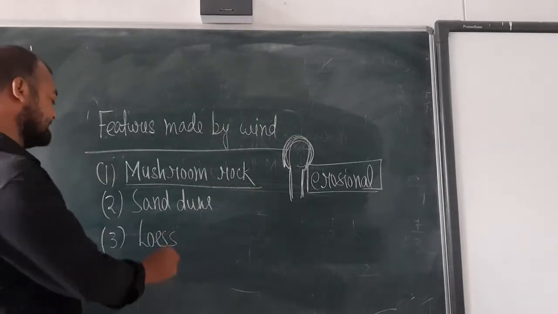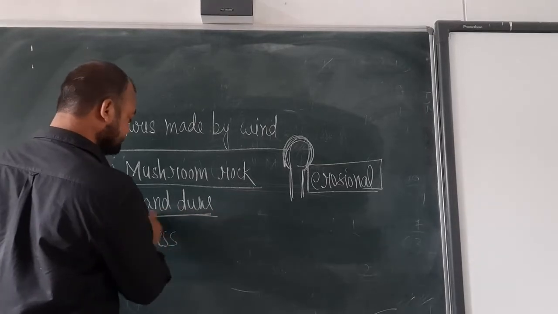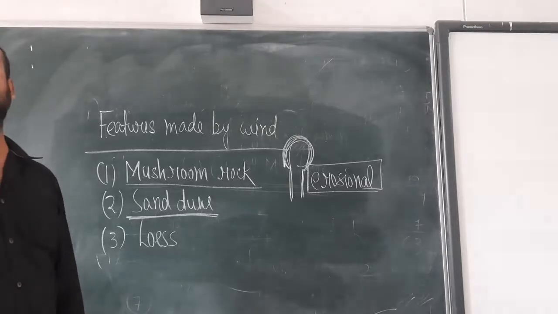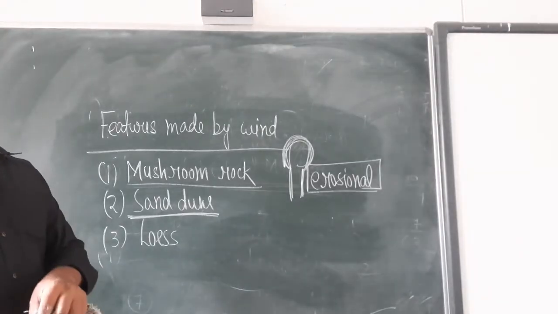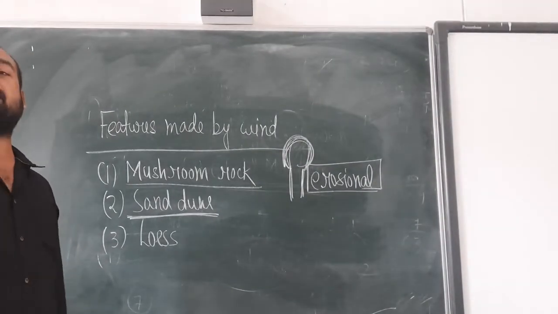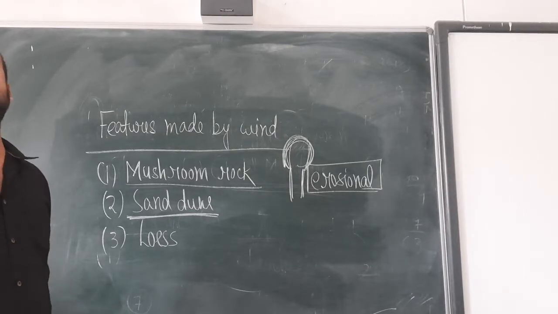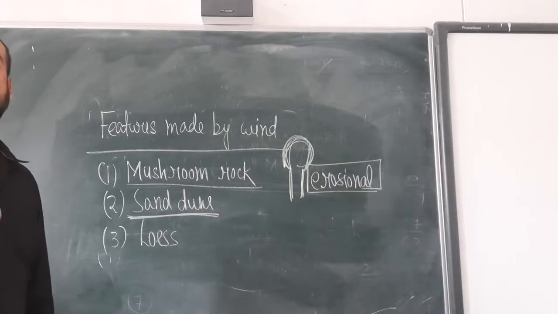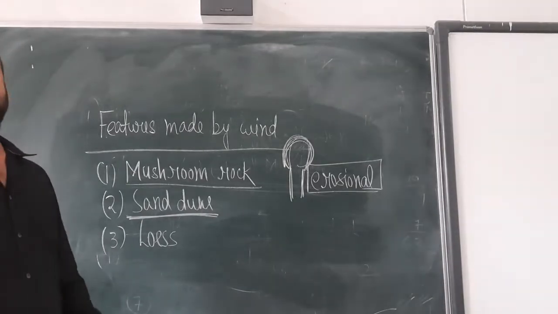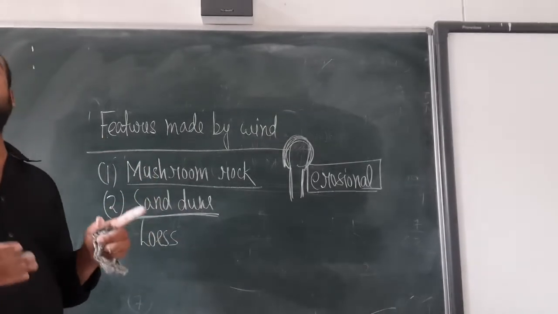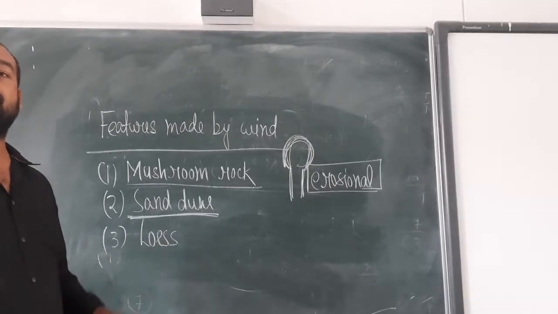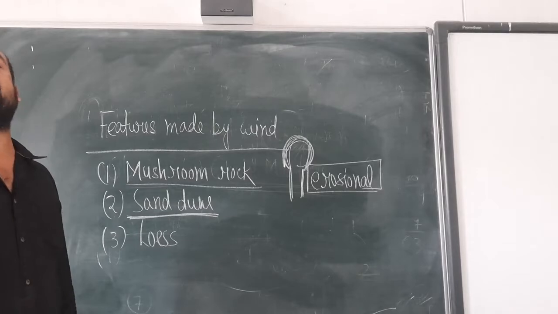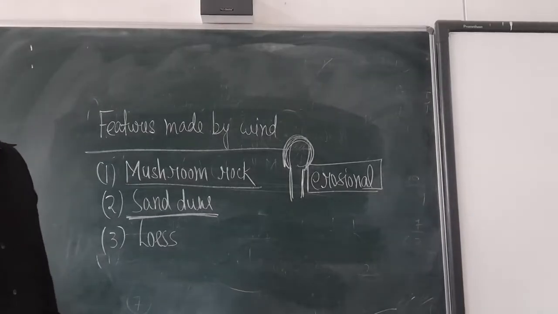Now another is the sand dune. Sand dunes are mostly visible in desert regions. As we know, the particles of sand are loosely packed. So when air blows with great speed, a maximum amount of sand particles are transported from one place and deposited in another place.